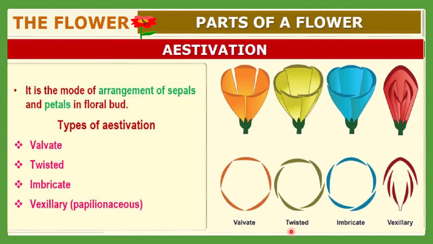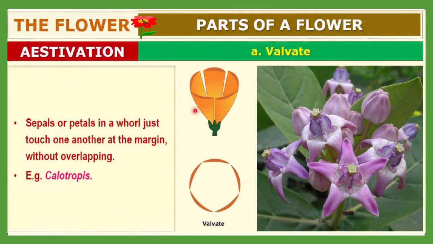This is a twisted type. Here, one will overlap another margin, like this. This is called twisted. Then here imbricate and vexillary. All these four kinds of estivation you can observe in the flower. Let me discuss them one by one.